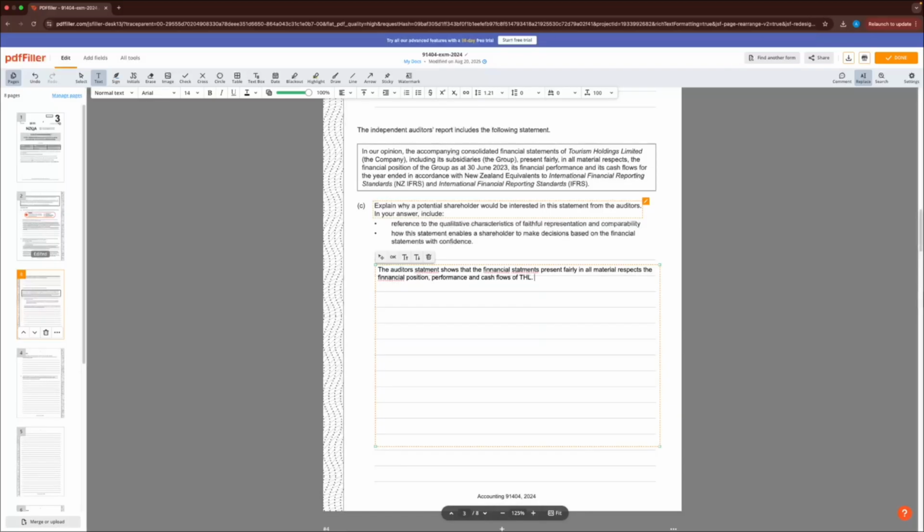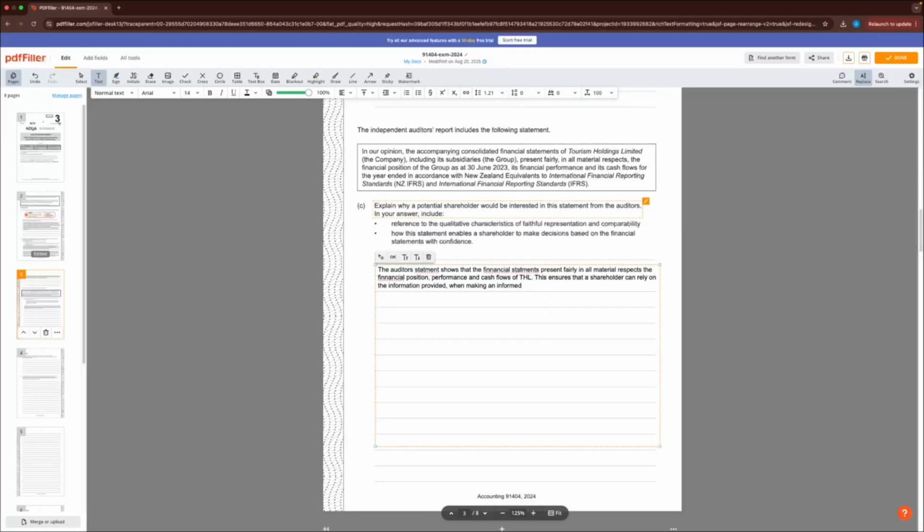Right, like what I was just saying before. So this ensures that a shareholder can rely on the information provided when making an informed decision.